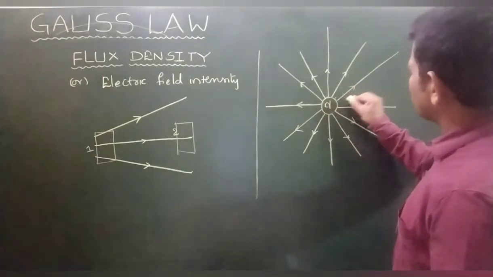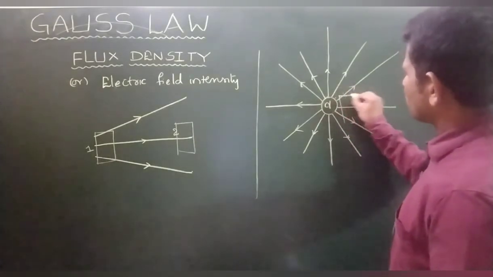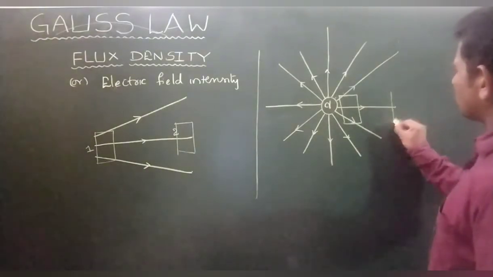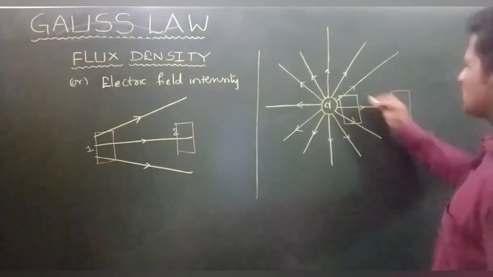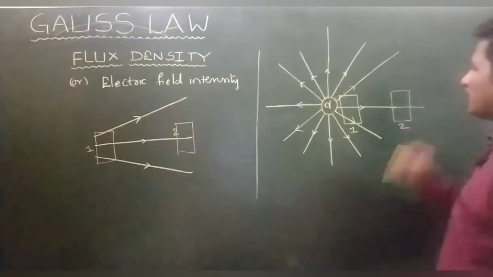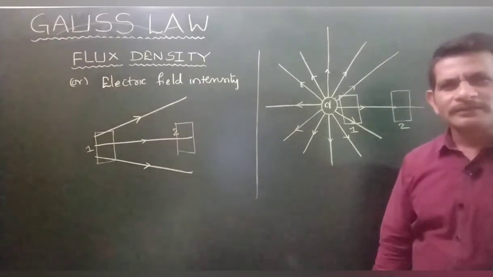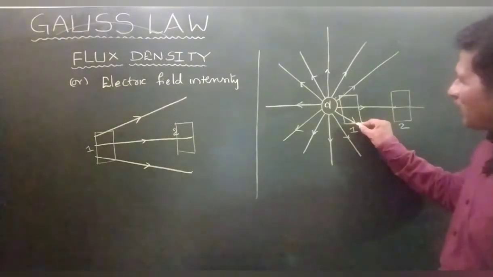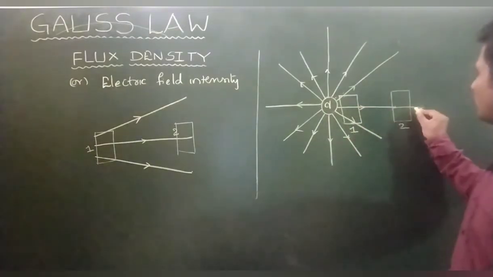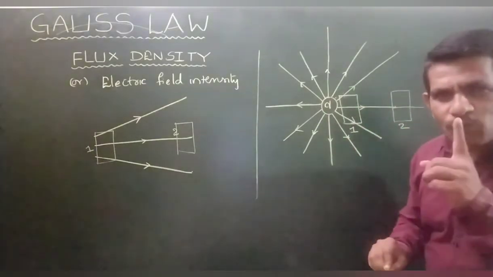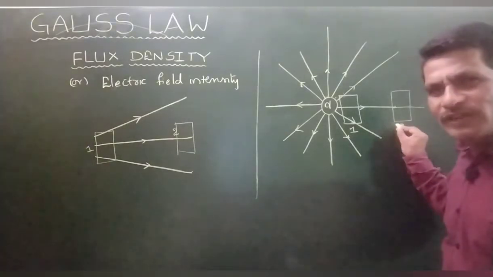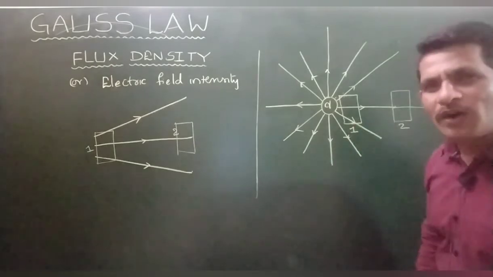Take some area here, and take the same area there. Where is the field stronger? At point 1, 3 lines are passing through this area. At 2, 1 line is passing through that area. That means here the electric field is weak, and here the electric field is strong.